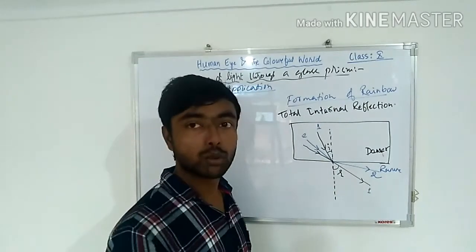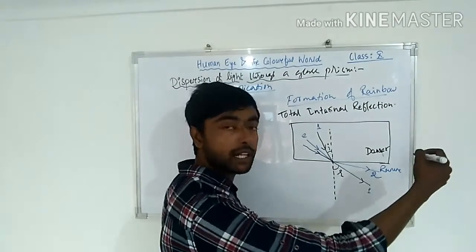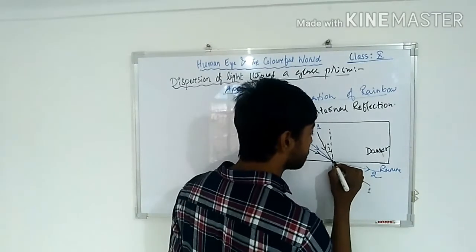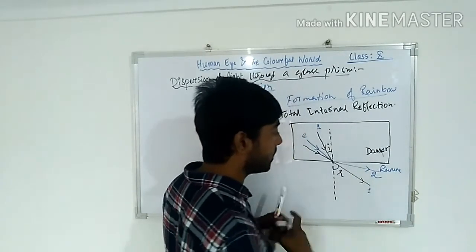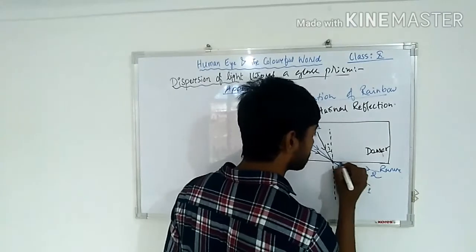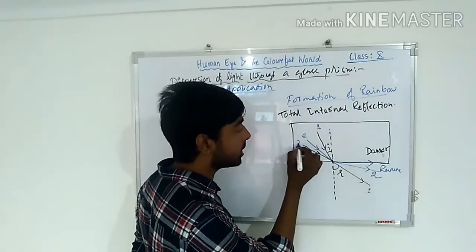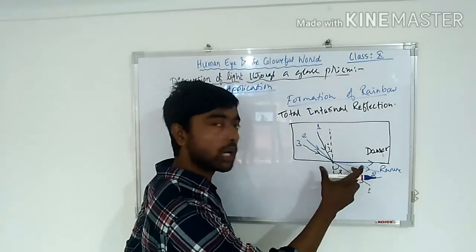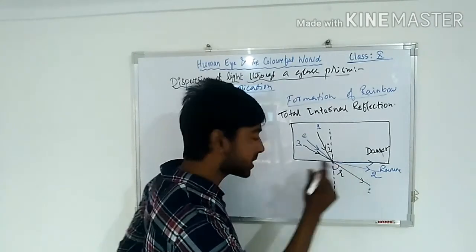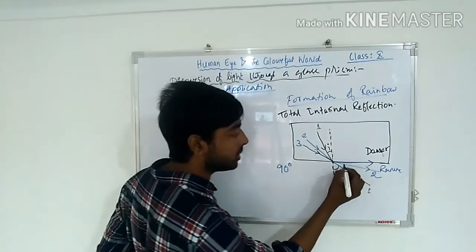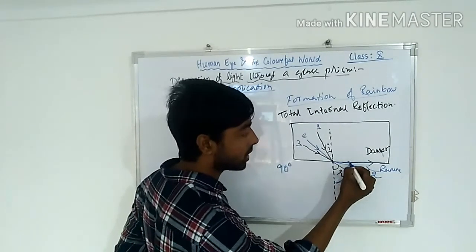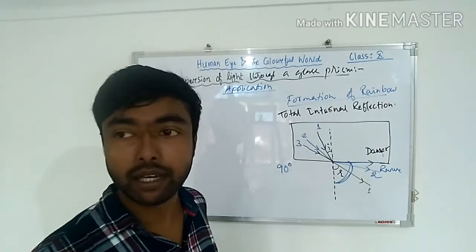like this, then the refracted ray will also have a little more bending. Suppose the refracted ray will be like this. Here you see, in this third case, you are getting the angle of refraction as how much? 90 degree. You see, 90 degree, this much. You are getting the angle of refraction 90 degree.